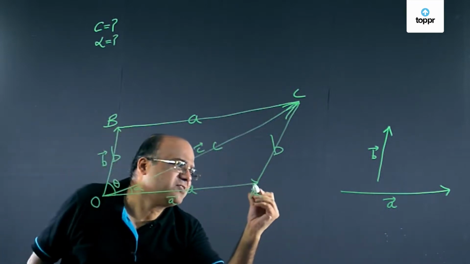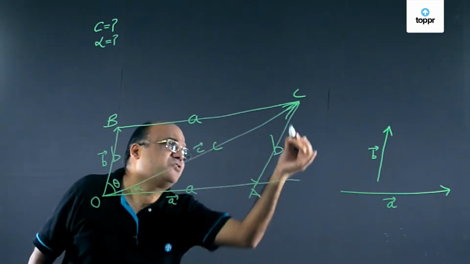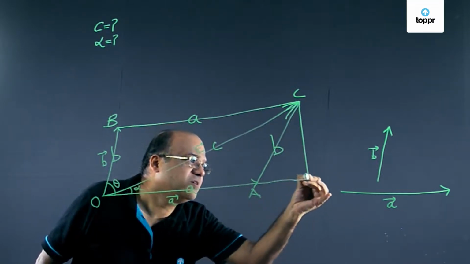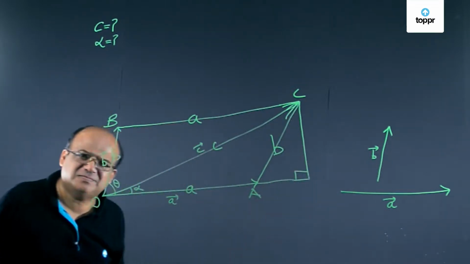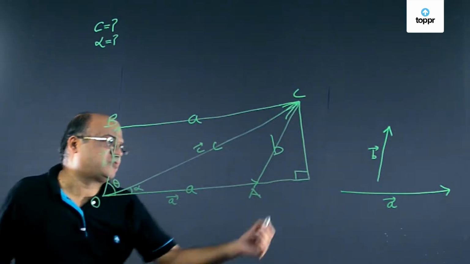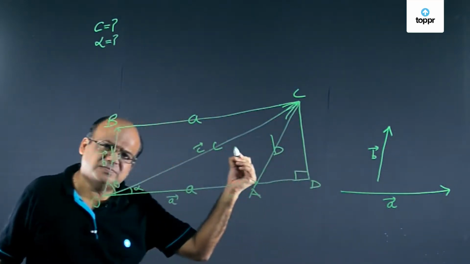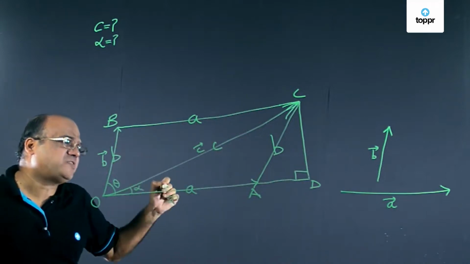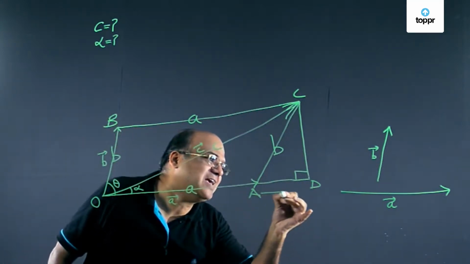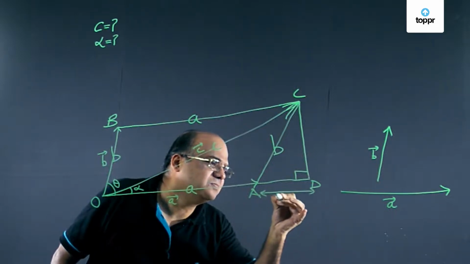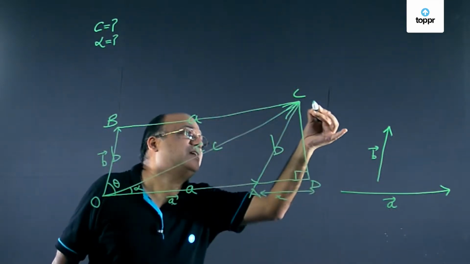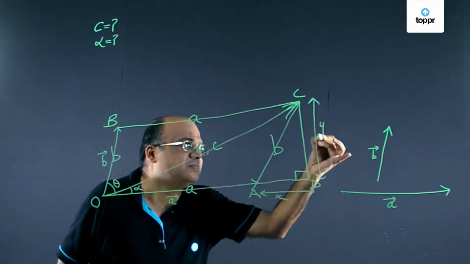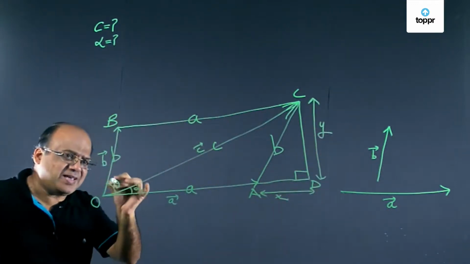Let us extend this line so that we can drop a perpendicular from C. So this is 90 degrees. Simple. Let us call this point D. Now to make things even simpler, let us call this AD as X and CD as Y. This angle is theta.